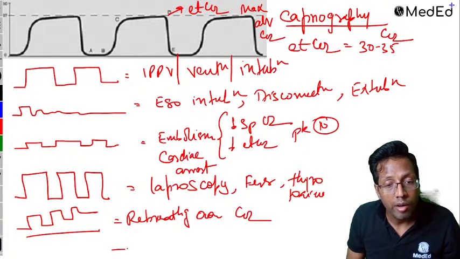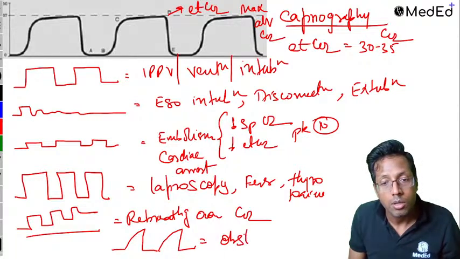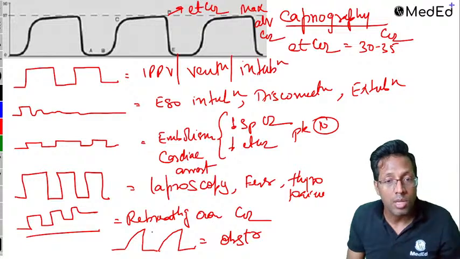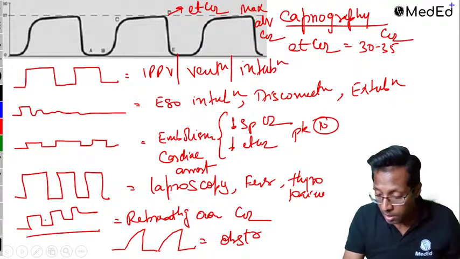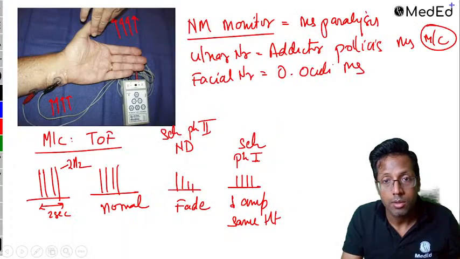Right? Then you get a graph which all of you already know, where it comes intermittently, okay? This is called shark fin appearance, and all of you know this is obstruction. Okay? So you get a normal graph, a graph which is going down, a graph that goes up, rebreathing own carbon dioxide.